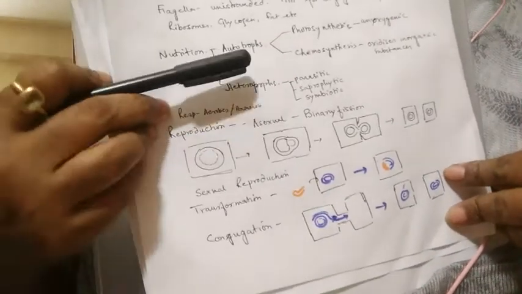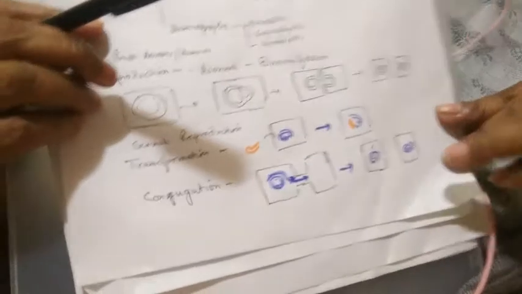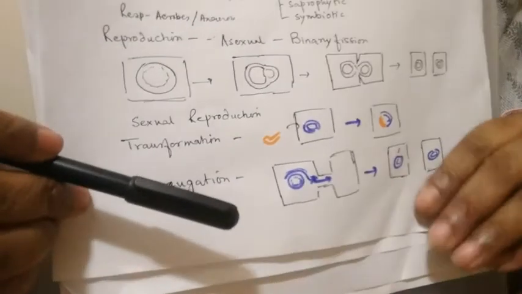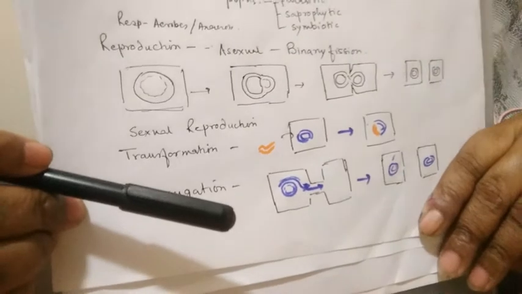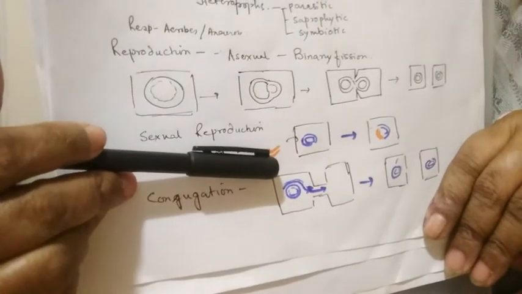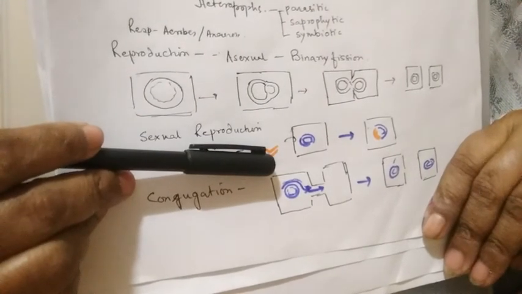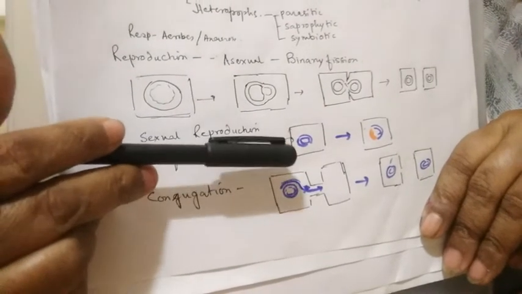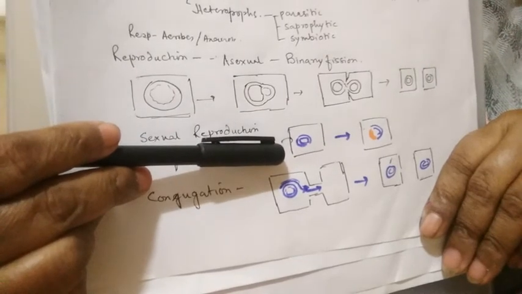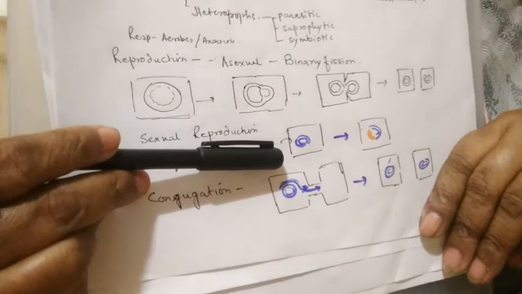Now, it is the most common mode of reproduction in bacteria, but in certain cases we find sexual reproduction. What is very significant about bacterial sexual reproduction is that there is no formation of new bacterial cells. So in the true sense we can't call it reproduction. But why are we calling it sexual reproduction?